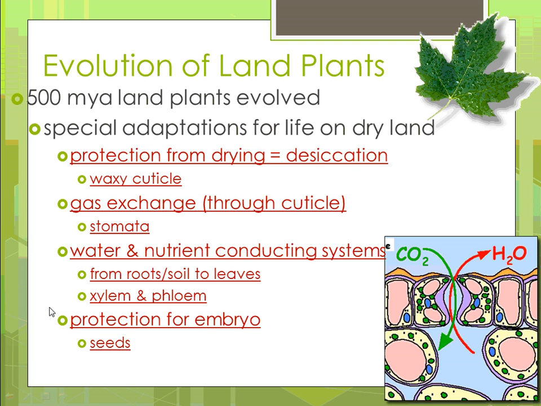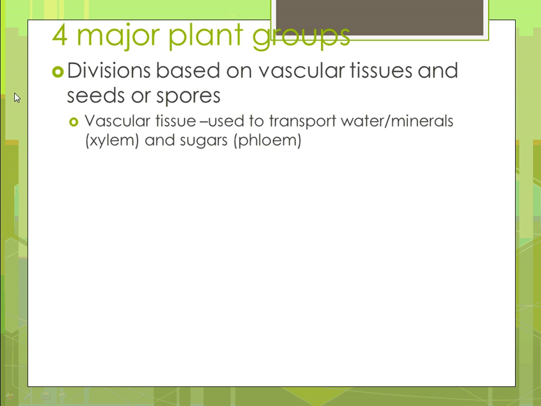And then the protection for the embryo. Some of these plants have seeds, and a seed is just a little protective house for the developing embryo, preventing it from desiccation, giving it nutrients, and all the above. And so these are some of the ways that land plants overcame those obstacles that they faced when they moved on land.